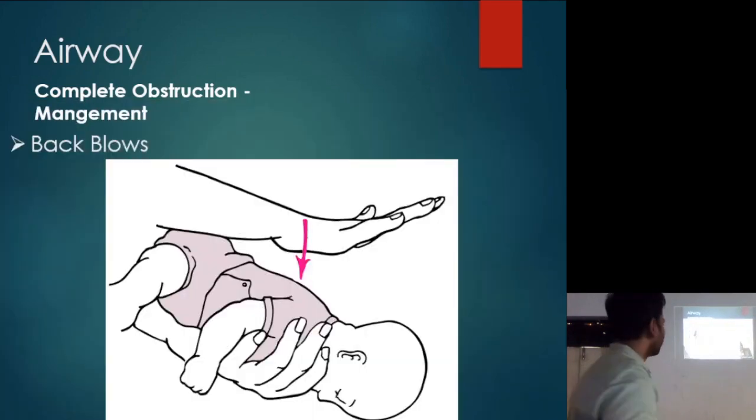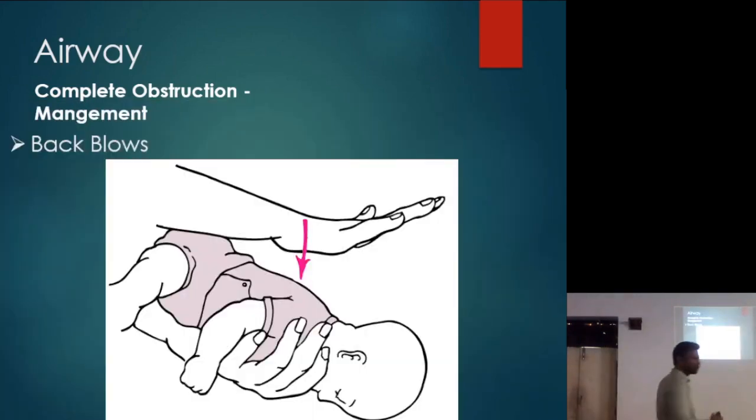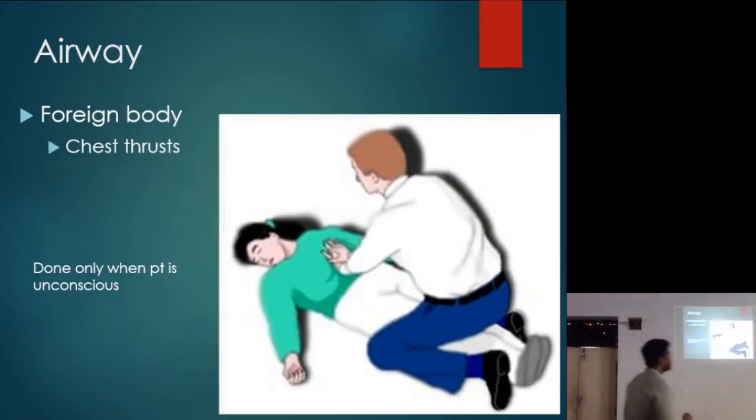Okay. So back blows. In kids, you're going to hold the child forward and downwards, and give back blows with the palm of your hand. If the patient is unconscious, you're going to give chest thrusts. The placement of your hands will be the same, 1 inch above the navel, and you apply the pressure upward and backwards, relative to the patient. But if you look at it like this, it is downward and backward.